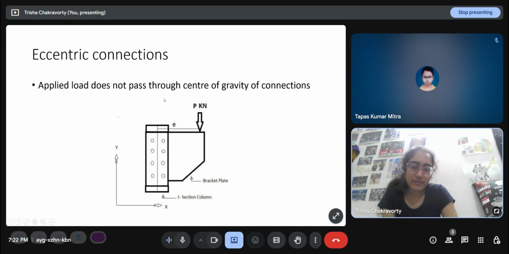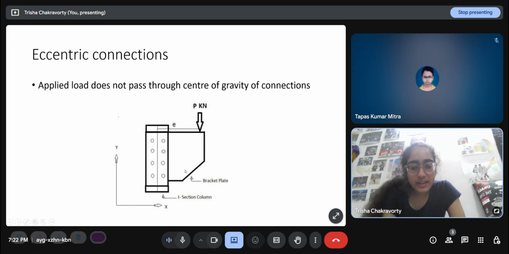So if the load is being applied in this direction on the y-axis, the center of gravity of the load is this line, right? Assuming the bolts are equidistant, even if it's a little offset, it won't matter. It might not be exactly at the center, but when there is a substantial eccentricity, the load is applied at a distance e from the center of gravity line. So this is called an eccentric connection.